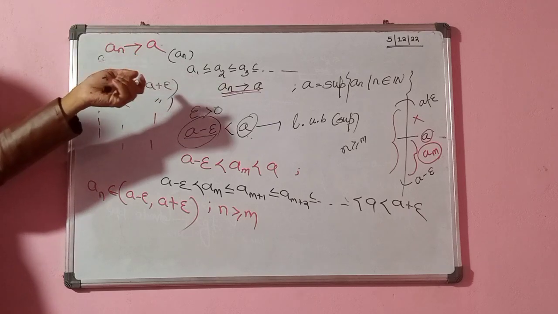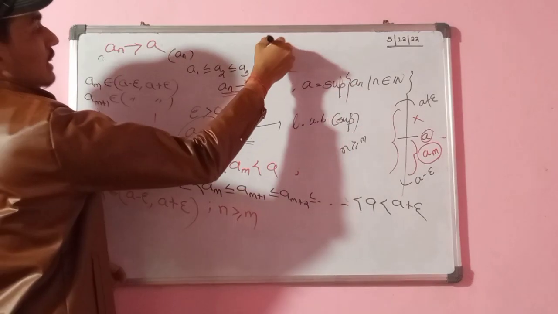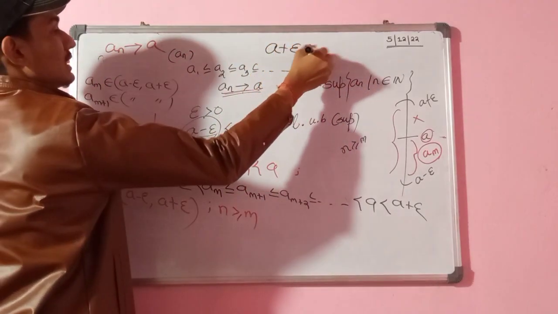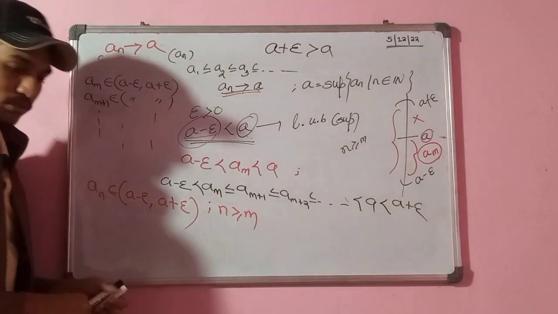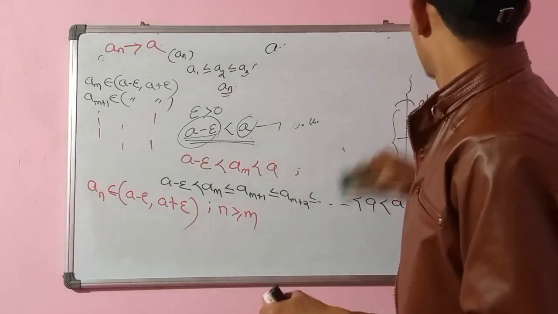And the same holds for monotonically decreasing sequences. Here I took A minus epsilon less than A. In that case, you have to take A plus epsilon greater than A, and you can prove it. It is a task for you. Just try.